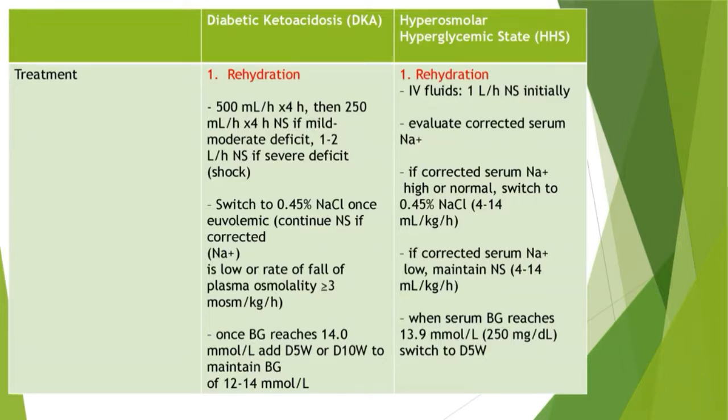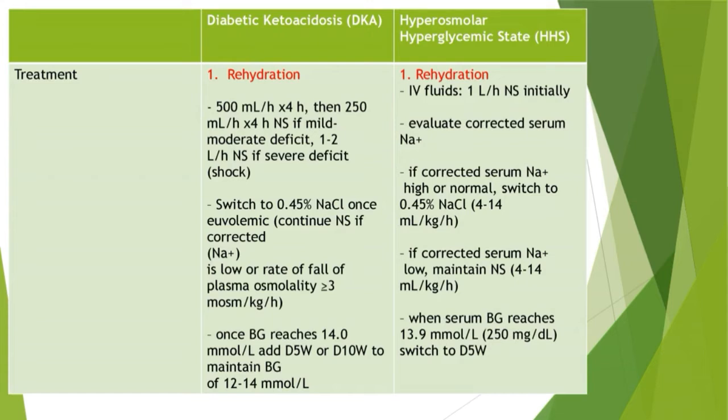Treatment of diabetic ketoacidosis and HHS. Rehydration therapy is first. In DKA, normal saline 500 ml per hour for 4 hours, then 250 ml per hour for 4 hours if mild to moderate deficit. 1 to 2 liters per hour normal saline if severe deficit. Switch to 0.45% sodium chloride once euvolemic.